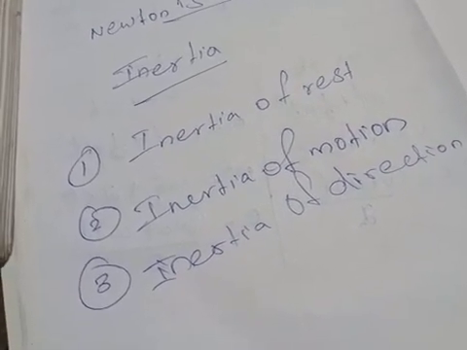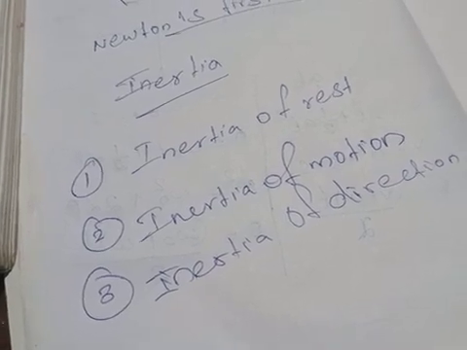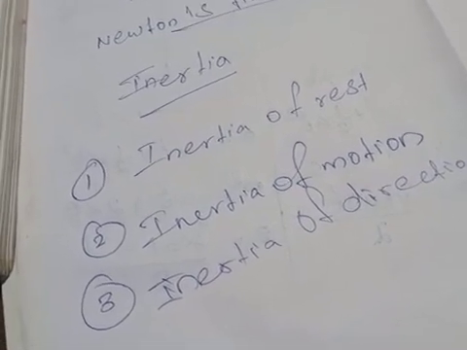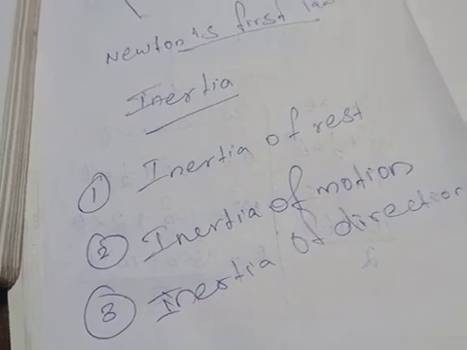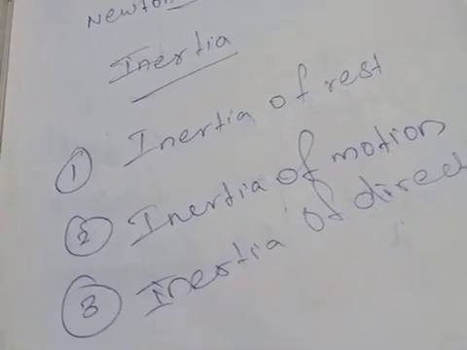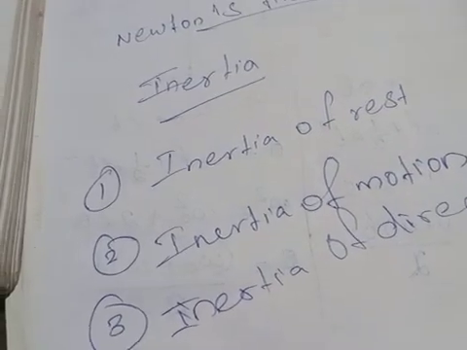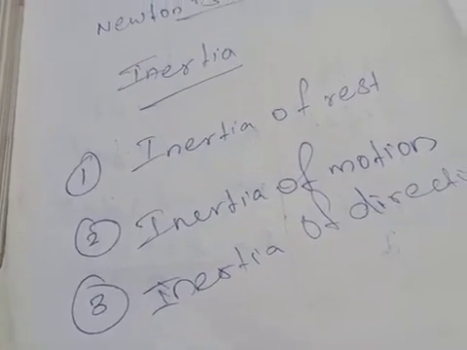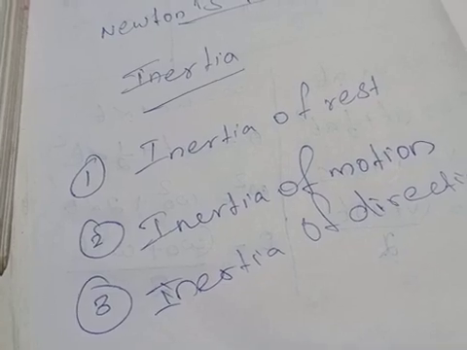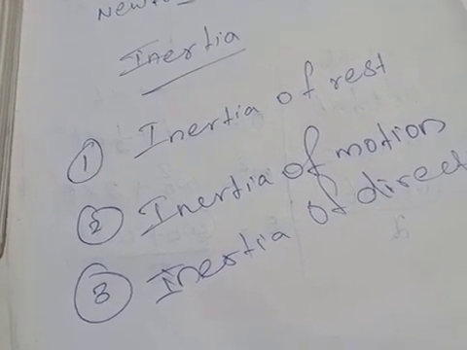Once a player touches the ball, there is a change in direction. So the inability of the object to change its direction of motion on its own is called inertia of direction.